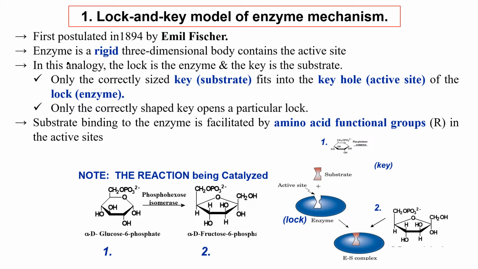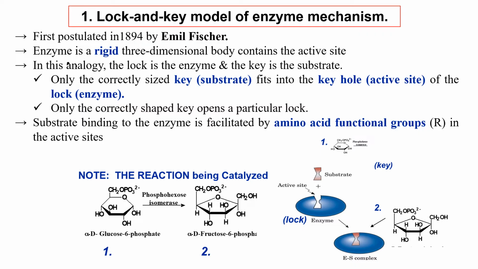These two models describe how an enzyme binds with its substrate and catalyzes reactions, and also how an enzyme is hindered or inhibited by inhibitors.